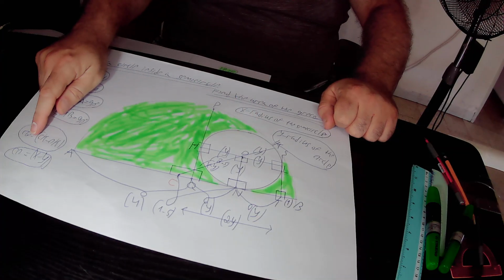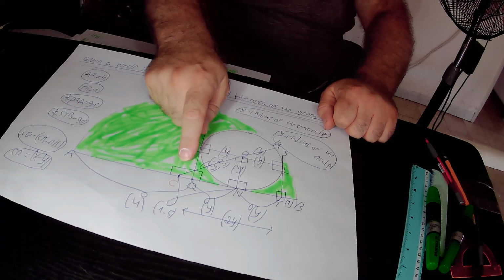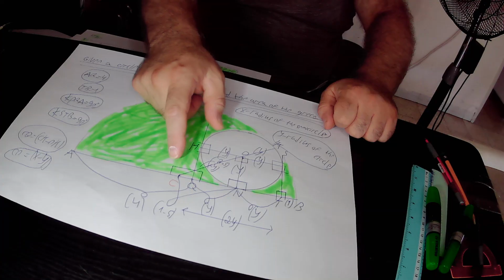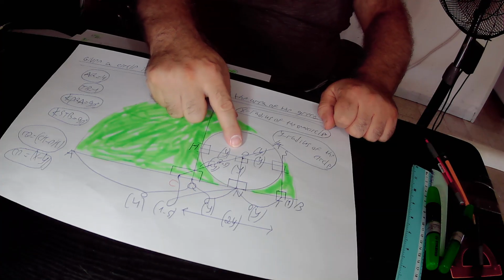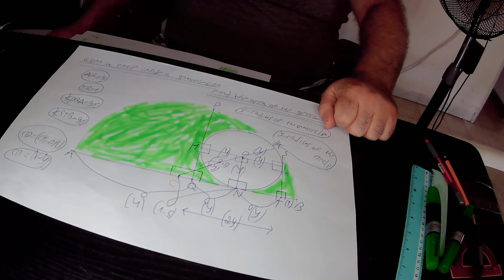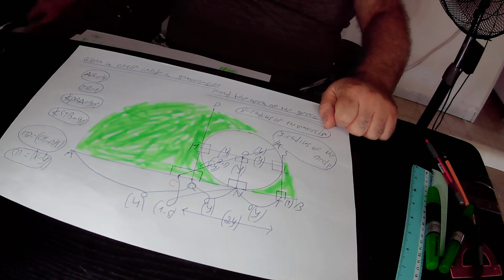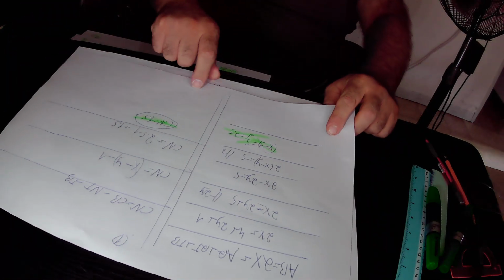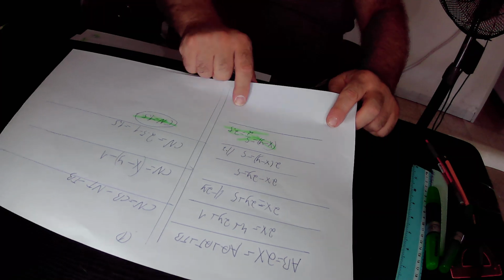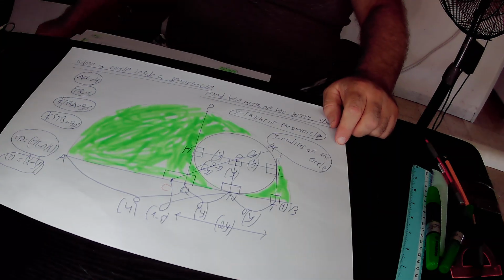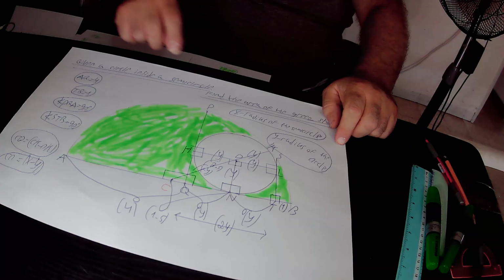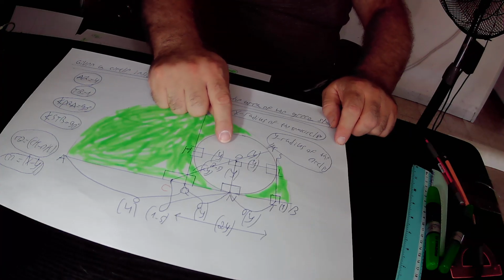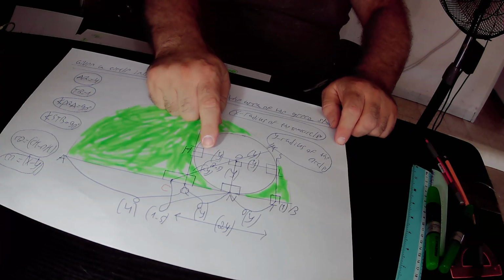So in total, we found out that CO equals x minus y, which is its length. But we already found out that x minus y equals 2.5. Therefore CO equals 2.5.